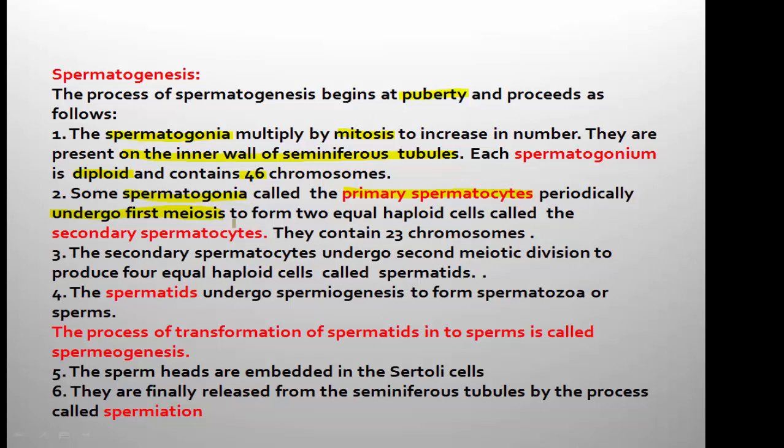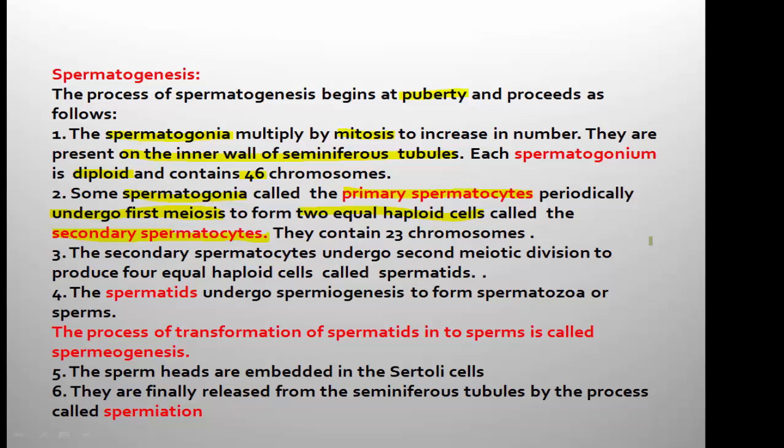46. Now it is dividing by meiosis, and meiosis is a reductional cell division, and it gives rise to the formation of 2 equal haploid cells which are called secondary spermatocytes.